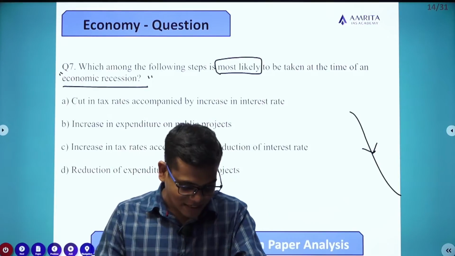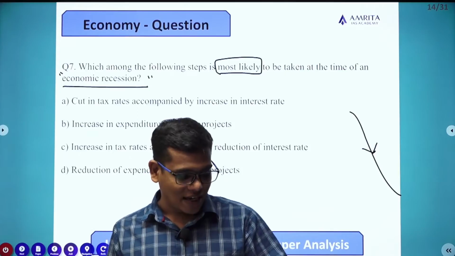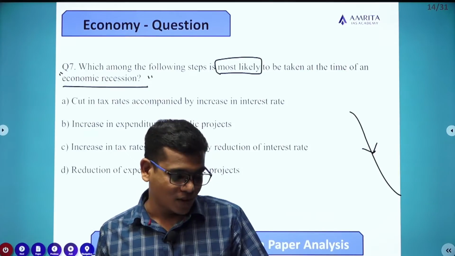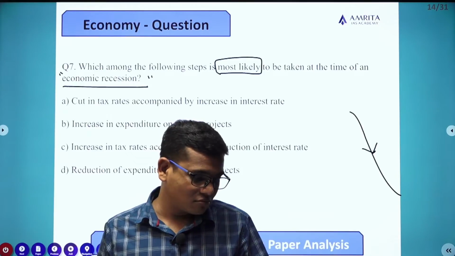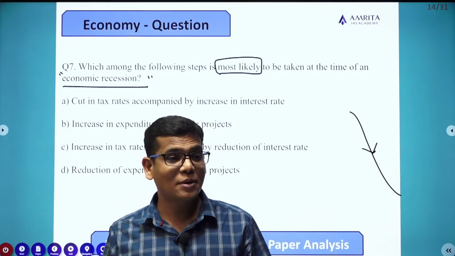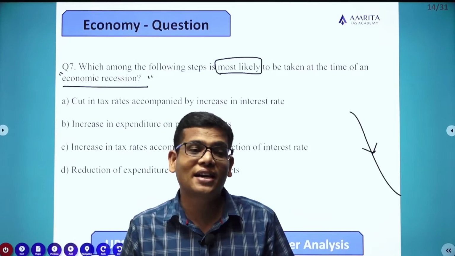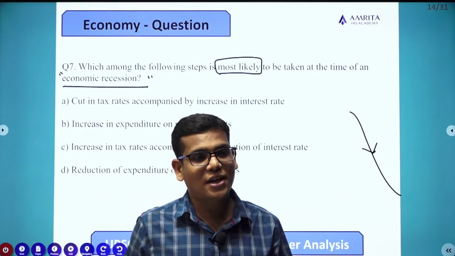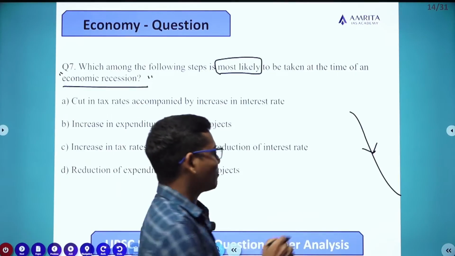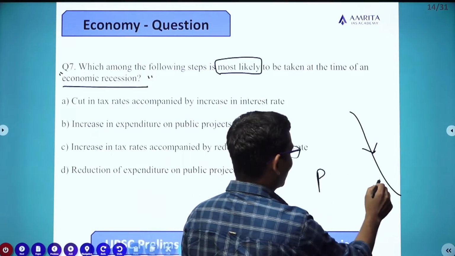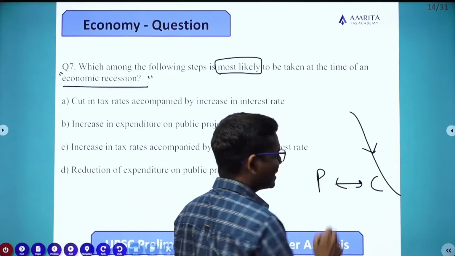In the economic recession process, demand comes down, production comes down, employment comes down, and based on economic factors, inflation may rise because of supply constraints. There is a stagnation in production and consumption.